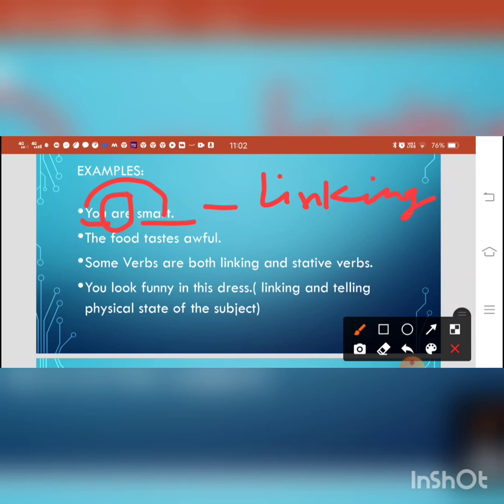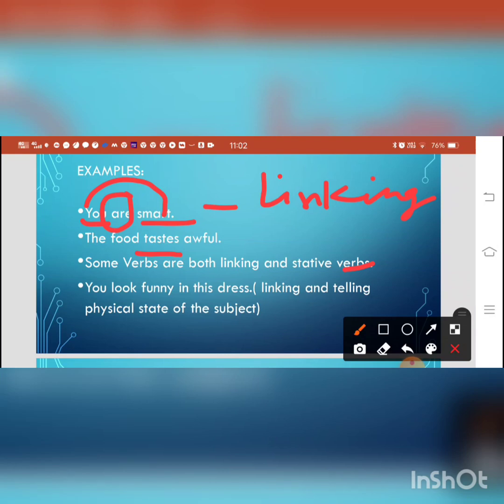The food tastes awful. The verb taste tells us the state of the food. So that is the state of the food. So it is your stative verb. Some verbs are both linking and stative. It means some verbs act as linking verbs as well as stative verbs.